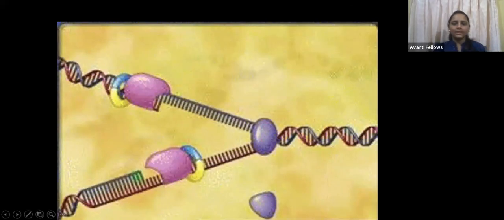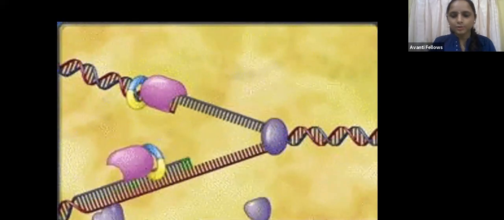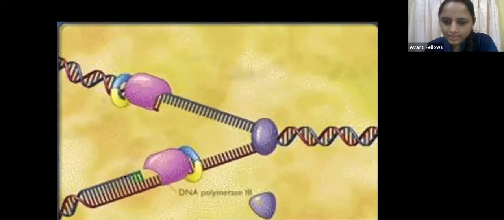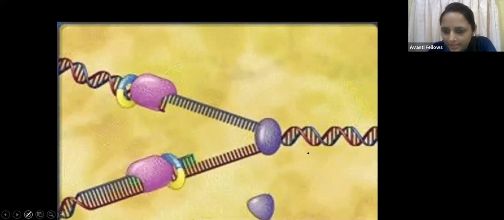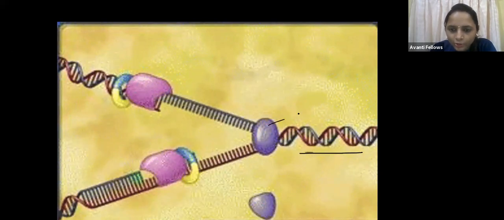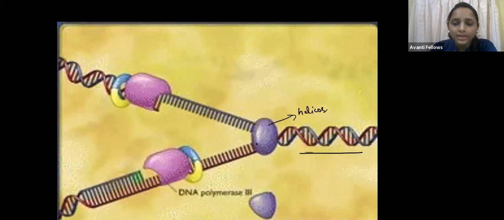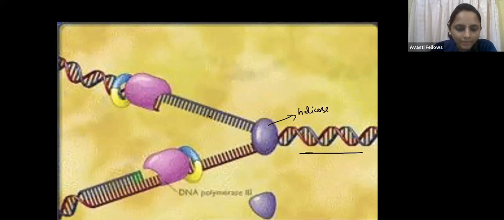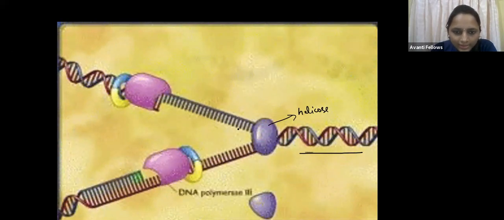See here, guys. This is DNA replication taking place. Here we can see a double stranded DNA. The helicase enzyme is going to unwind the DNA. Then we get the single stranded template strands.